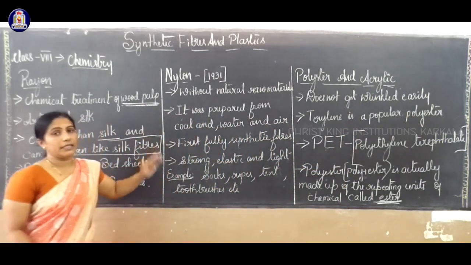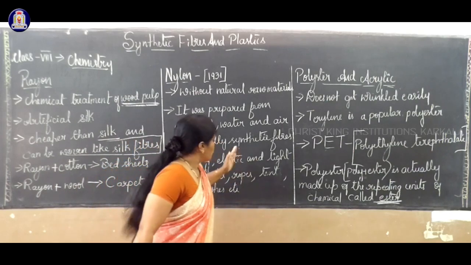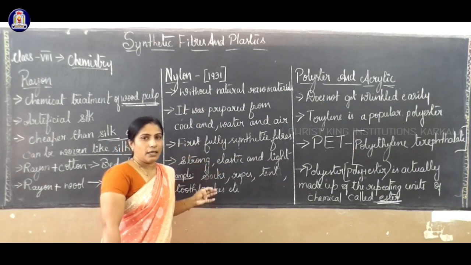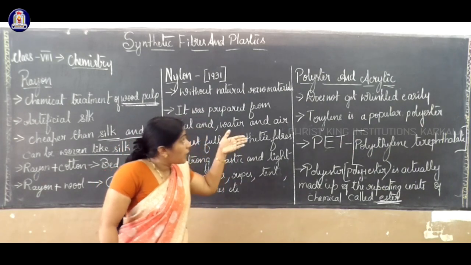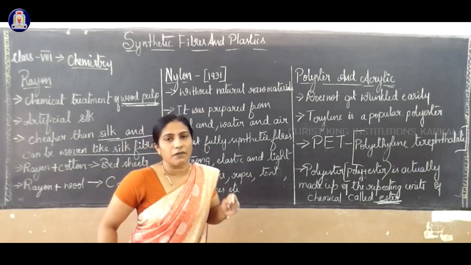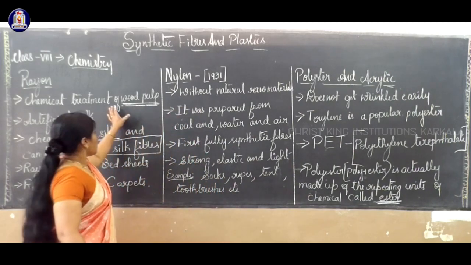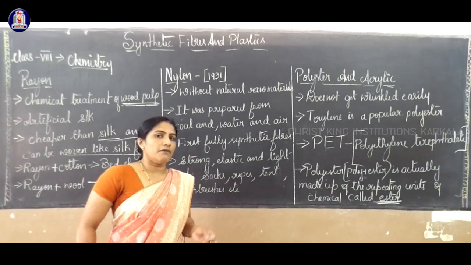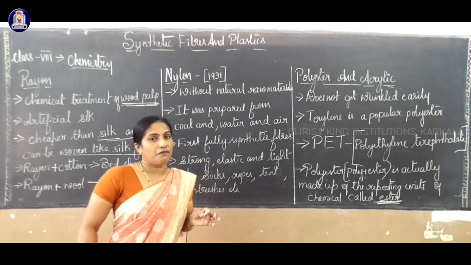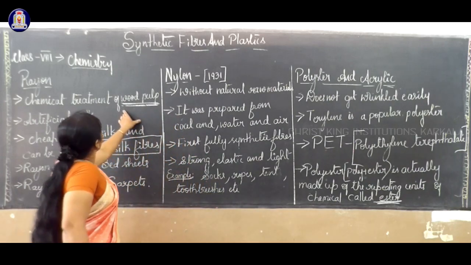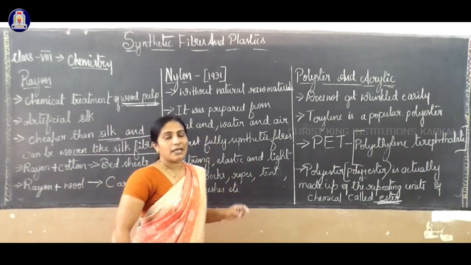Related to all these, there are 3 activities in your textbook. Through the video, which will be uploaded with this lesson, we will show what nylon is, how rayon is prepared, how polyester and acrylic are prepared, and how the formation of the thread takes place during the chemical treatment. Everything will be studied in a systematic order. While studying synthetic fibers, keep in mind the definition: synthetic fibers are man-made or artificial fibers prepared with a subunit called the polymer. The types are rayon, nylon, polyester and acrylic.